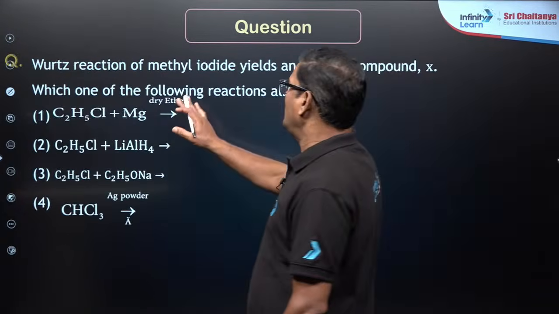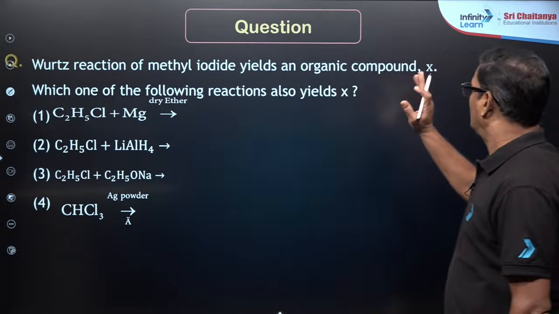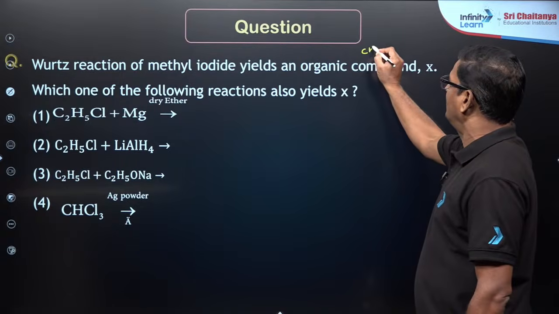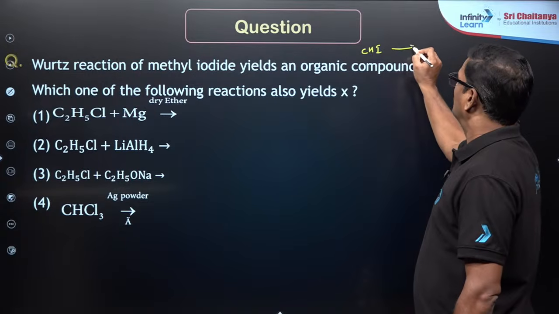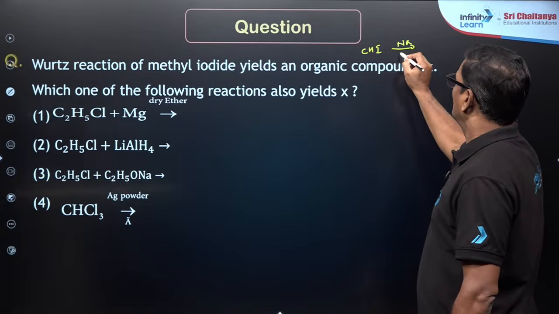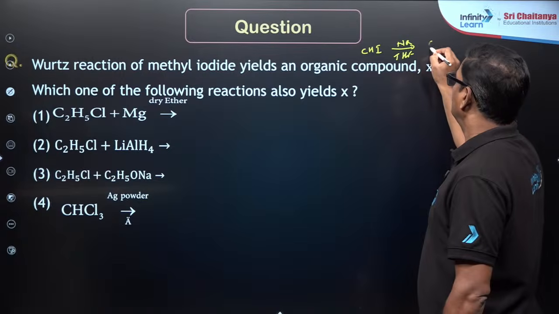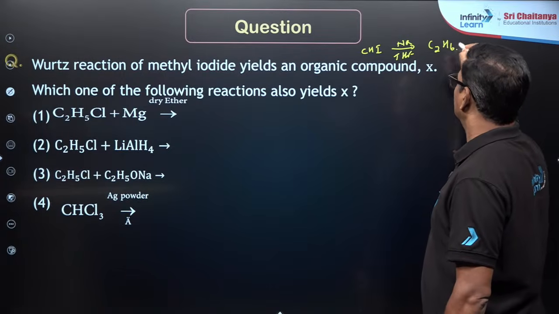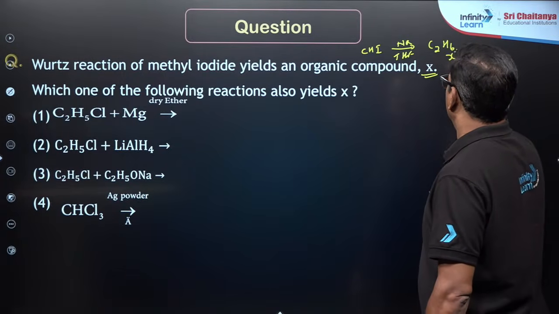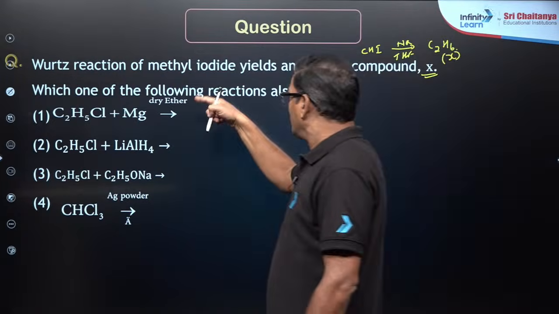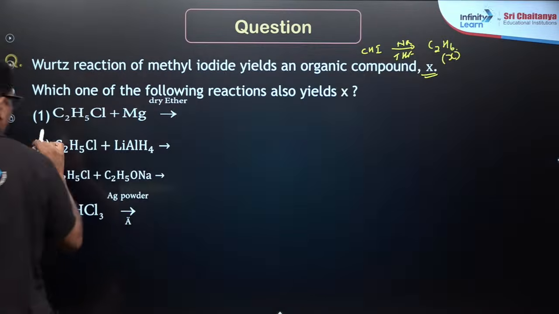Now, Wurtz reaction, methyl iodide yields an organic compound X. So, methyl iodide on Wurtz reaction, you are going to get C2H6. So, that is X. Okay. Which of the following reactions also yield X?